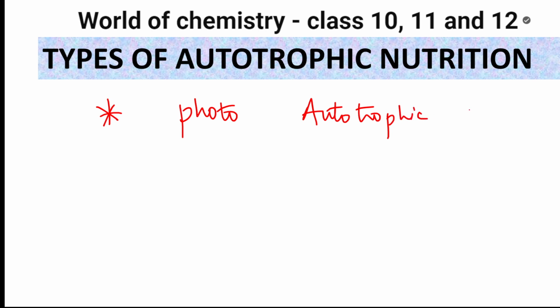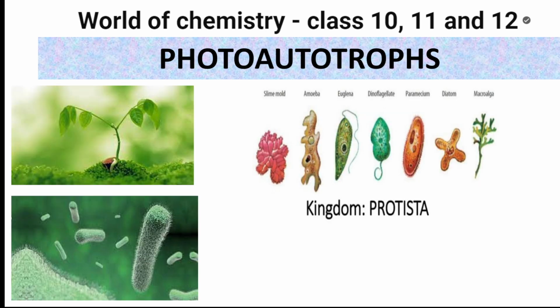Photoautotrophic nutrition. The second type of nutrition is chemoautotrophic nutrition. Photoautotrophic, chemoautotrophic. Let us see what is photoautotrophic nutrition. See here, photoautotrophs. I've already given the examples. Green plants are one example.